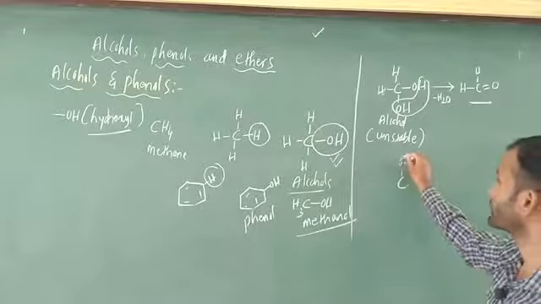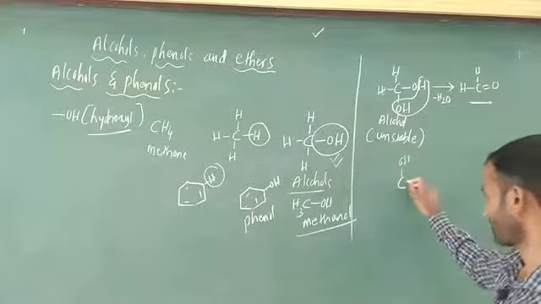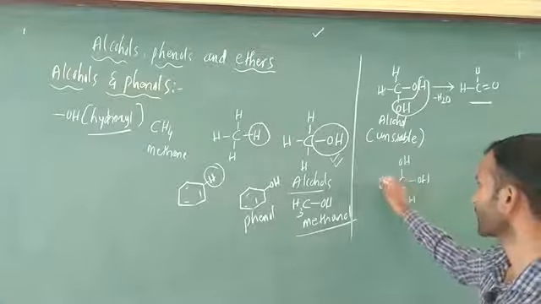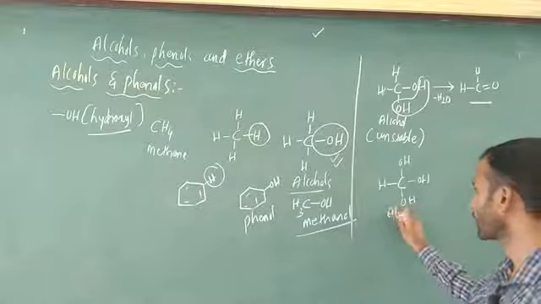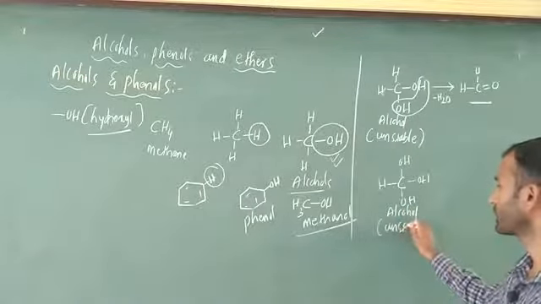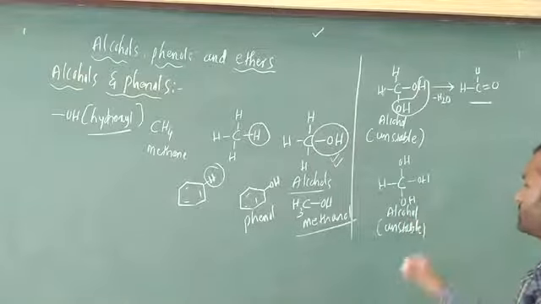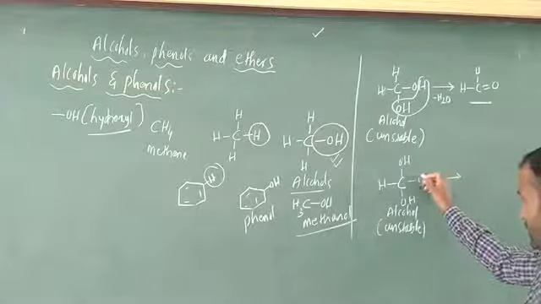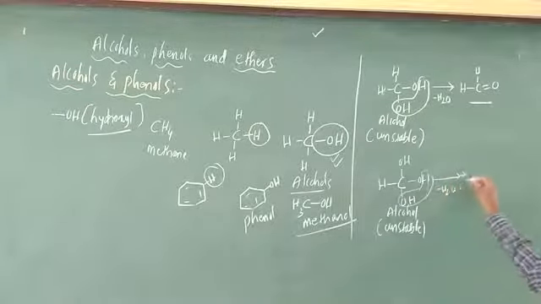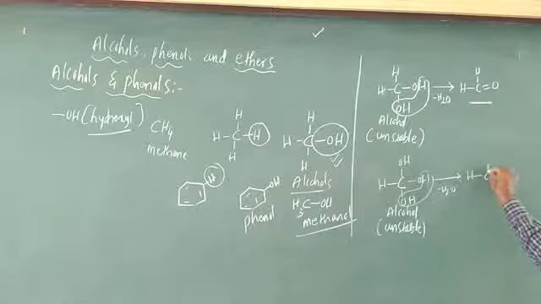Next, in this case, if by chance three OH groups are there on the carbon, this is also an alcohol, no problem. We call it an alcohol, but it is unstable. In this case also, there is immediate loss of a water molecule. I am going to remove the water molecule as H2O. The remaining things you have to write are H, C, OH, and double bond O.